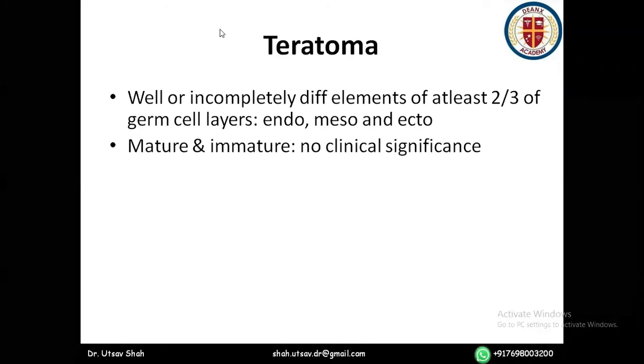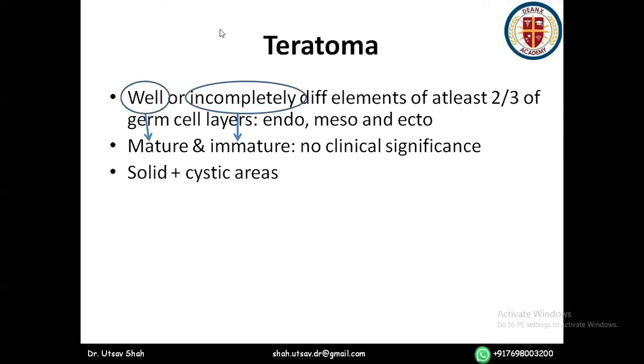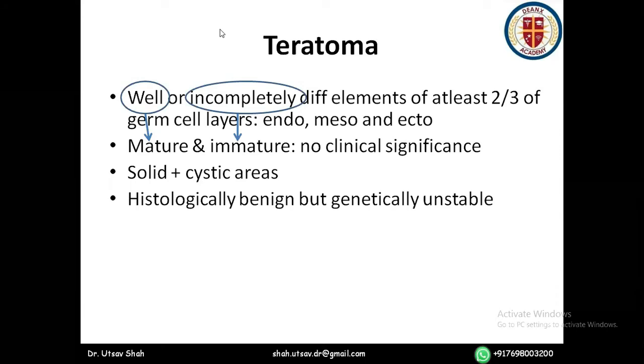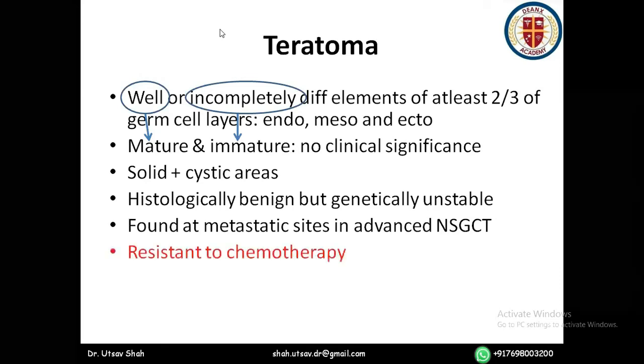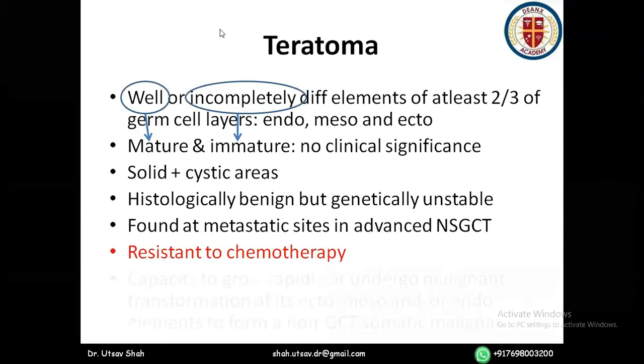They can be mature and immature, but clinically speaking, it has no significance. If they are well differentiated, they are called mature. If they are incompletely differentiated, it is called immature. Okay. These teratomas have solid and cystic areas within them, and most importantly, this is histologically benign but genetically unstable. Okay, the fluid from the teratoma will also contain AFP and HCG and all those things. So they are histologically benign but genetically unstable, found at metastatic sites in advanced non-seminomatous germ cell tumor, and are resistant to chemotherapy.